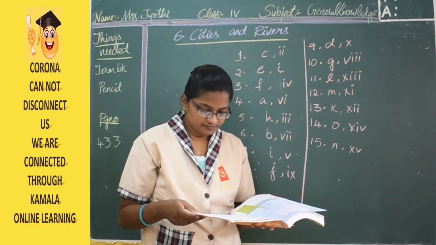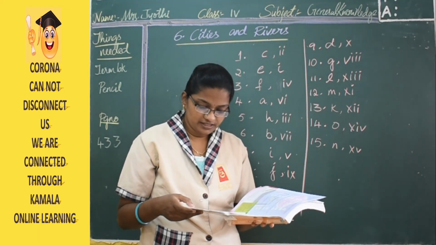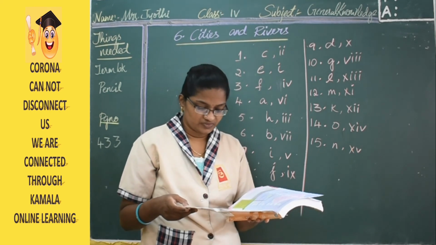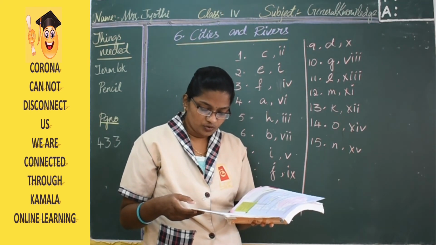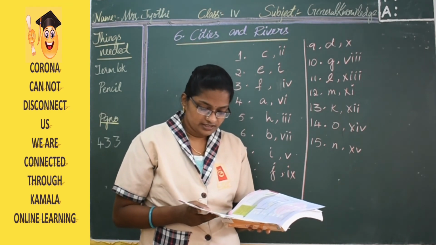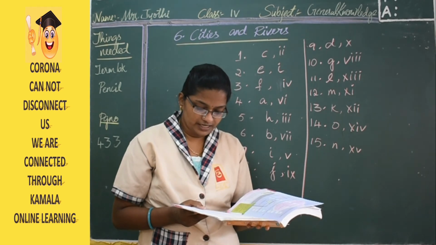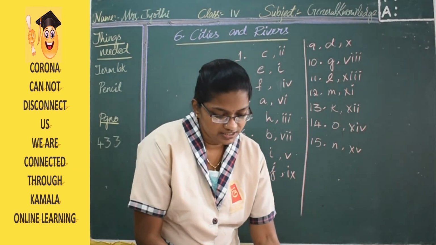Then Ranchi. The river flowing here is Subarnarekha and the answer is Jharkhand. Then Lucknow. The answers are Gomti and Uttar Pradesh. And the last one, Jabalpur. The answers are Narmada and Madhya Pradesh. So these are the answers.